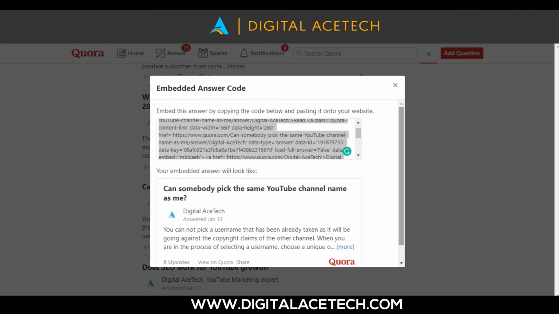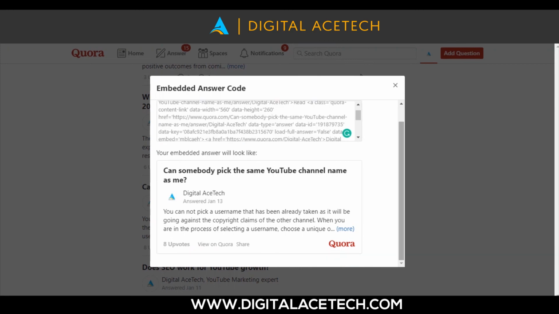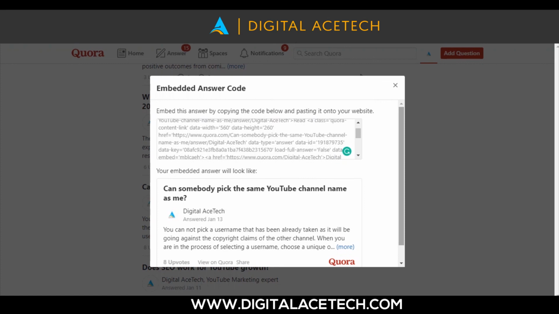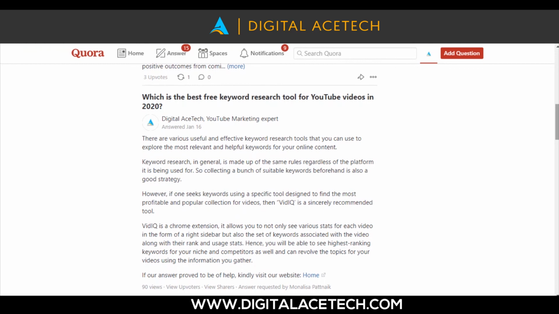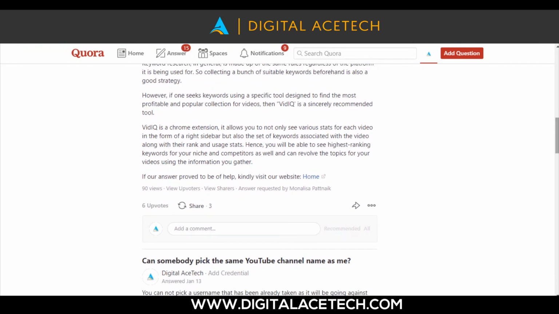This is something really useful and really helpful, and it's far better than using different platforms to share your answers, because when people visit your website, they'll be able to see this and you'll be able to build a flow of traffic between your Quora profile and your website. So this is another very useful strategy, and these are some of the most basic ways you can use in order to promote your Quora profile on social media platforms.